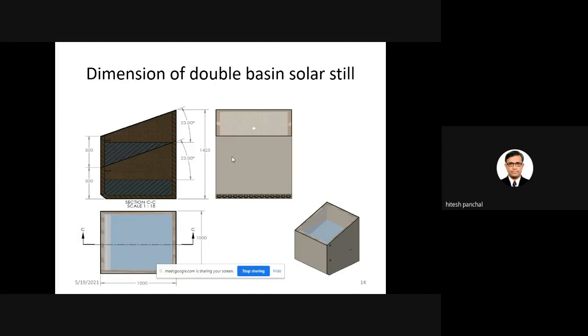Okay. Now, the second experiment was the double basin solar still. Earlier we already discussed that double basin solar still has a good advantage: the latent heat of condensation which is lost to the atmosphere is utilized by the upper basin, and the distillate output is obtained from the lower basin as well as the upper basin. So as compared with the single slope, single basin solar still, double basin solar still always produces higher distillate output.